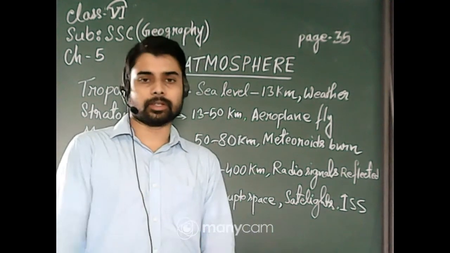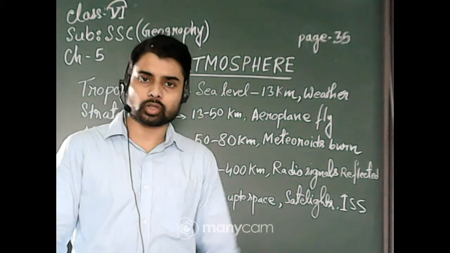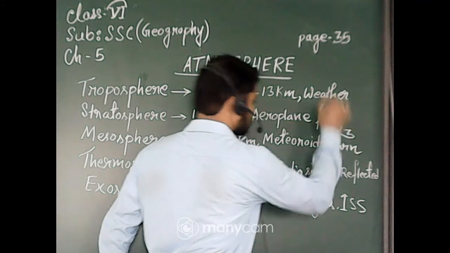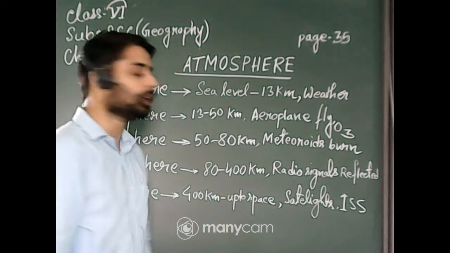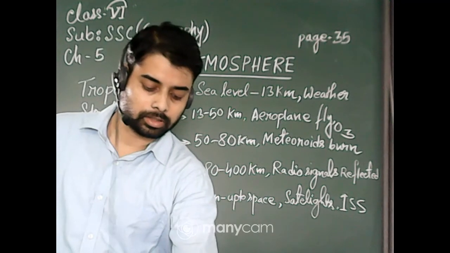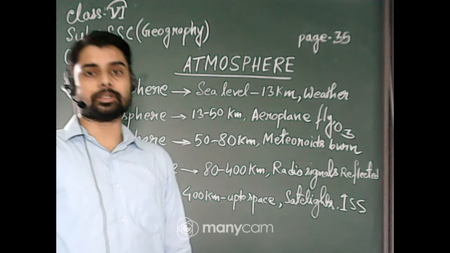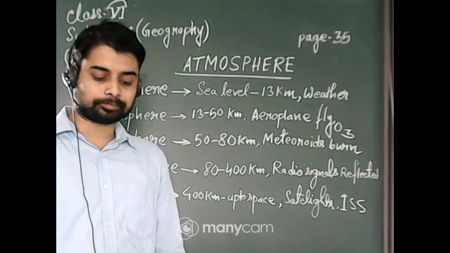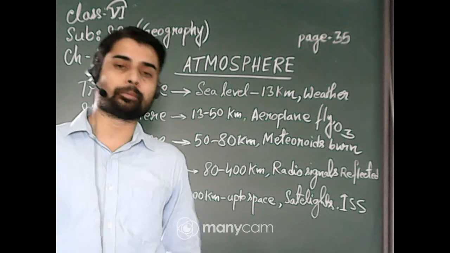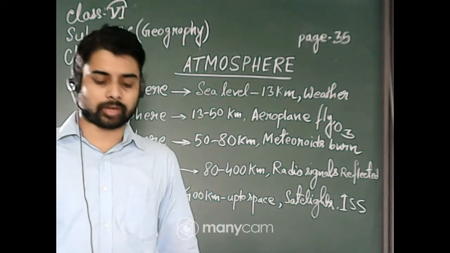In the stratosphere, a thin layer of ozone gas is also present. Ozone gas means O3. O3 is the symbol of the ozone gas. And ozone gas also protects us from harmful ultraviolet rays of the sun and other cosmic rays.